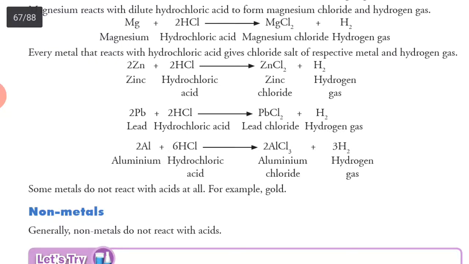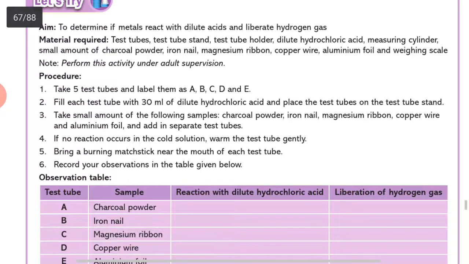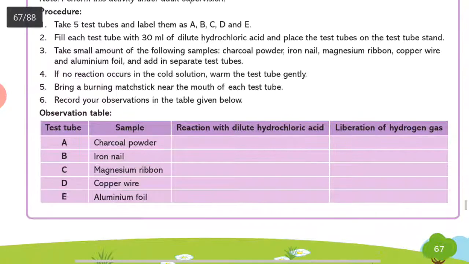Some of the metals do not react with acid at all, for example gold. And non-metals, very easy to remember, do not react with acids. Similarly, non-metals do not react with water also. A table is shown to determine if the metal reacts with dilute acids and liberates hydrogen gas. Some samples are given there, to test whether hydrogen gas is liberated with dilute hydrochloric acid or not.